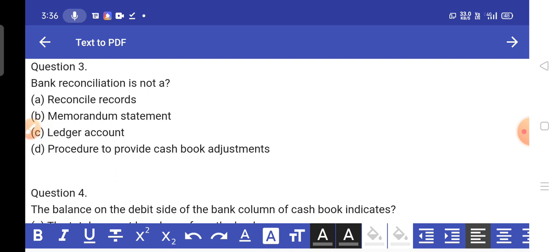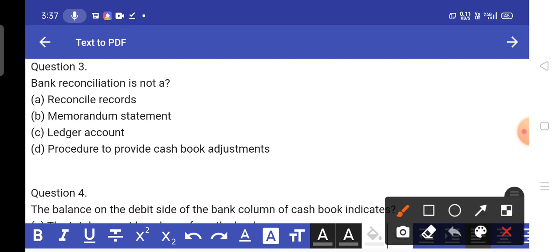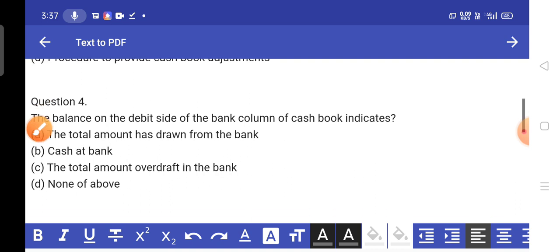Question number 3. Bank reconciliation is not a ledger account. Option C, it is the right answer. Bank reconciliation is not a ledger account, but bank reconciliation is a reconcile records, memorandum statement and procedure to provide cash book adjustments. Next question. Question number 4.